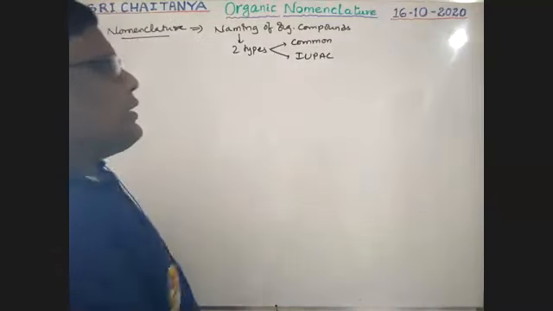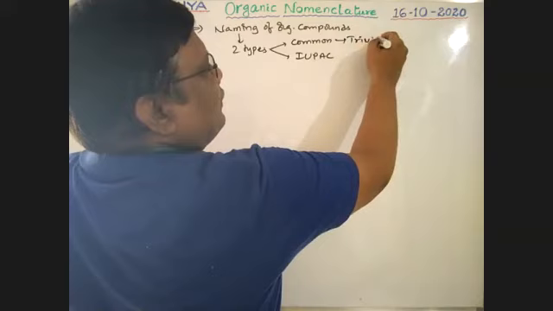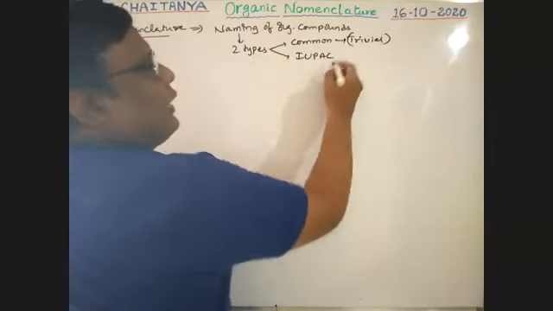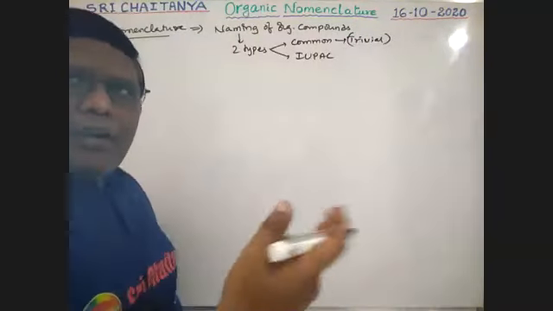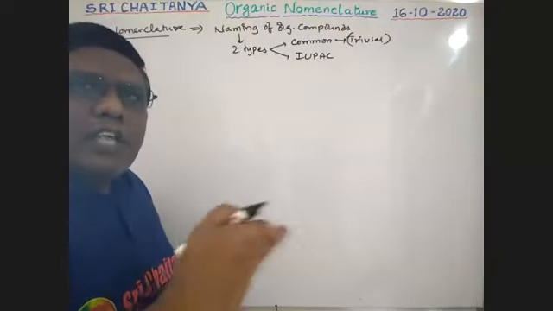This common method is also called trivial naming, or trivial name. Common naming or trivial naming. Okay, this is our IUPAC name, that is the standard name.